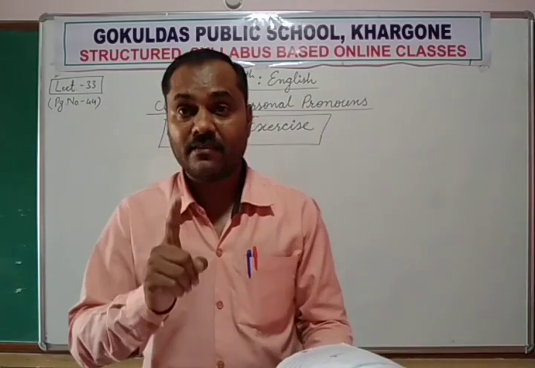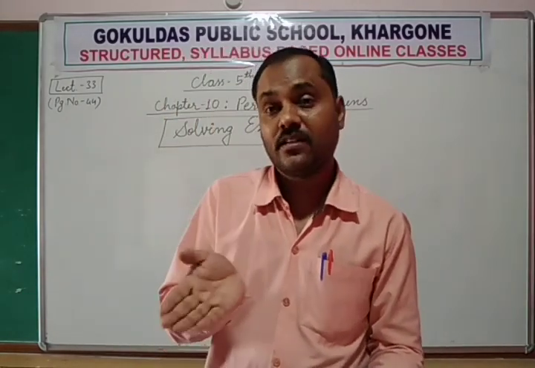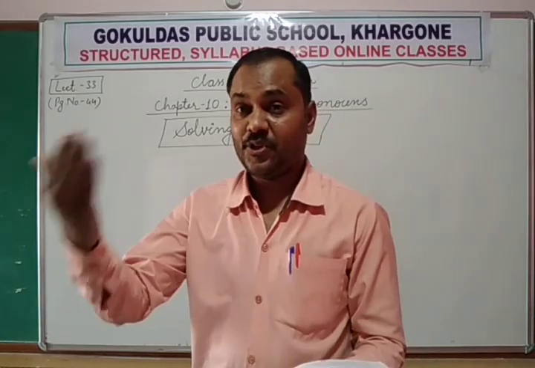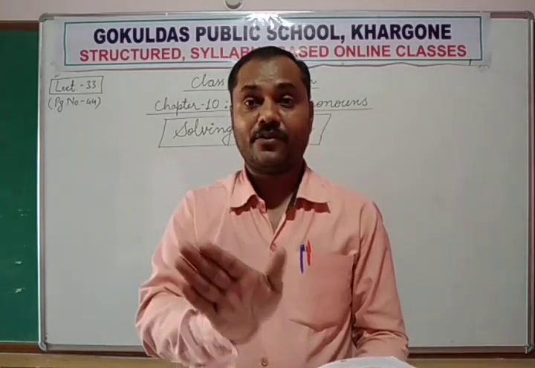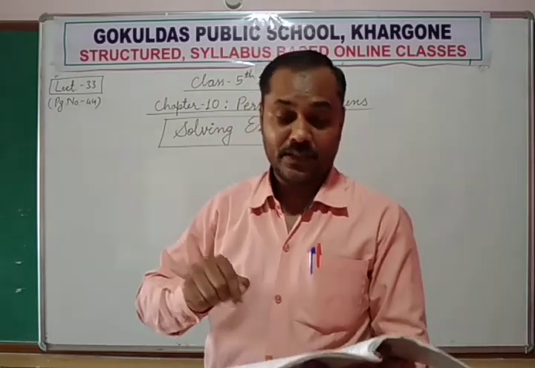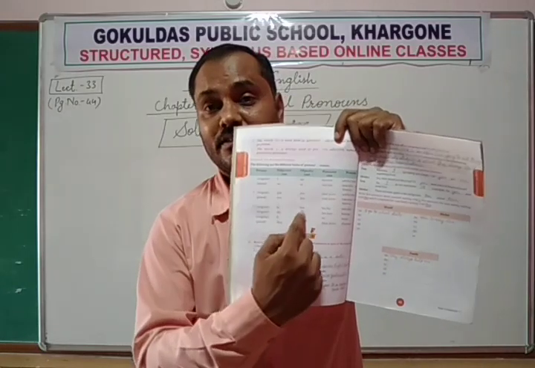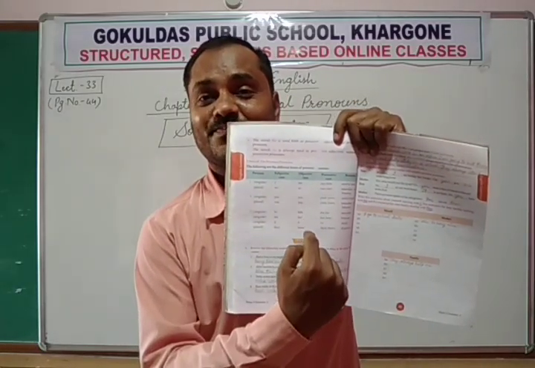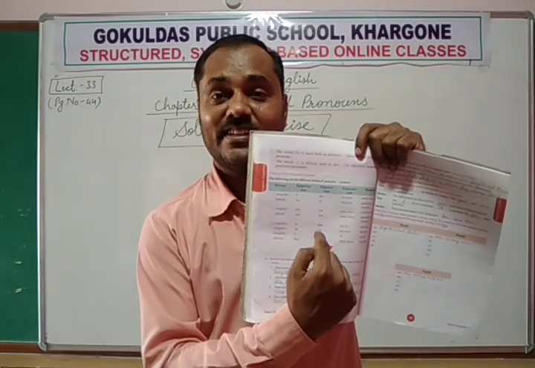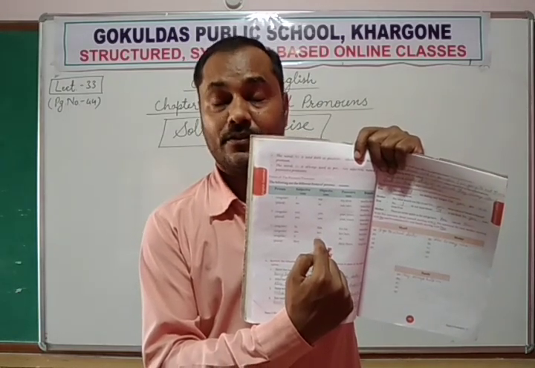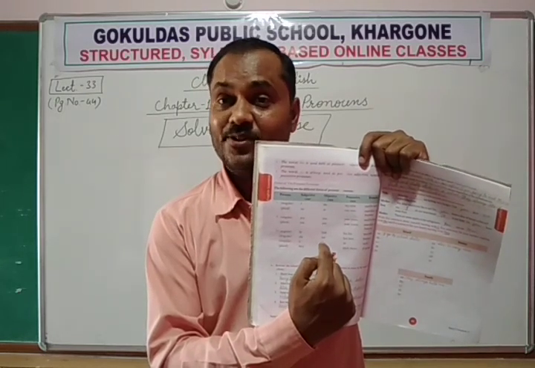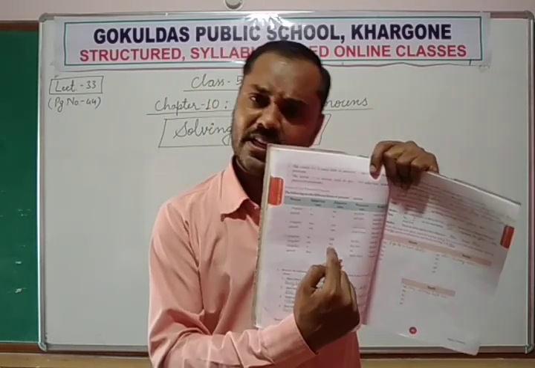But Alice is a third person. I is first person, you is second person, but we are talking about Alice, third person. So for the third person, if you see in the table, there are these four. He is used for masculine gender. Now we are talking about Alice, who is a girl or lady, and she is singular.